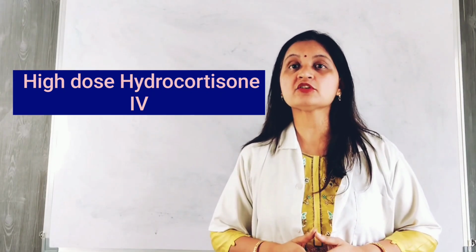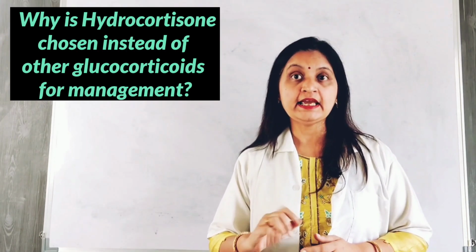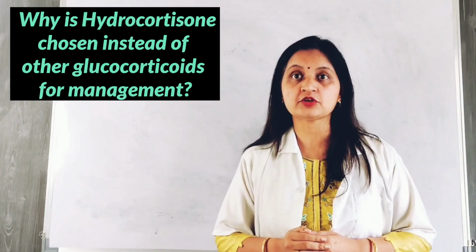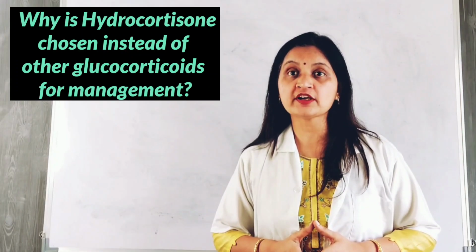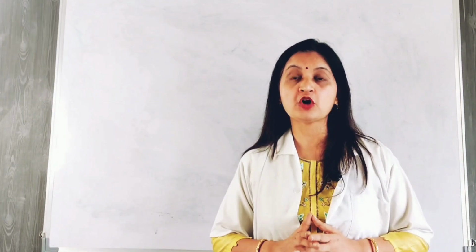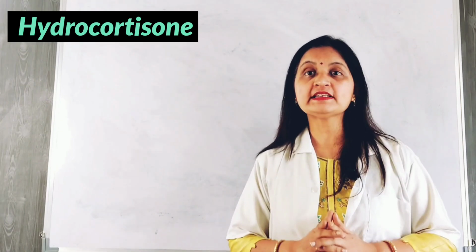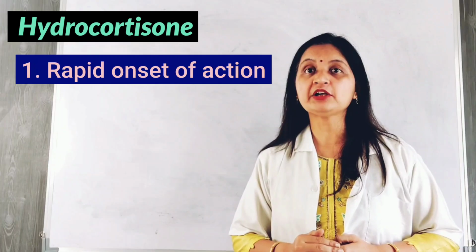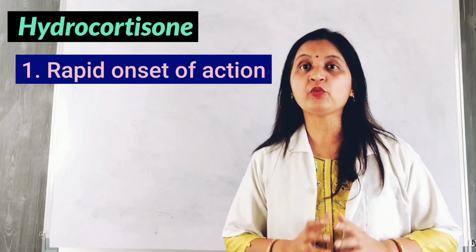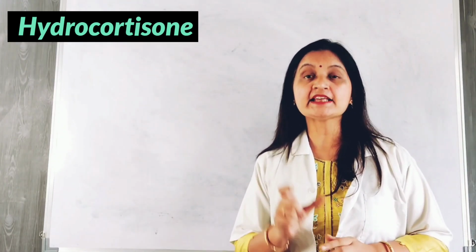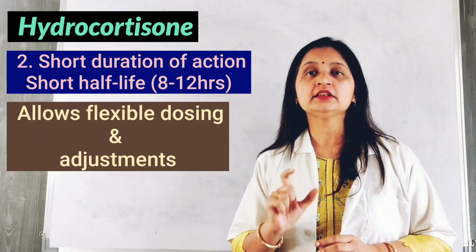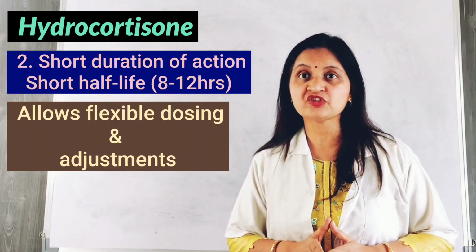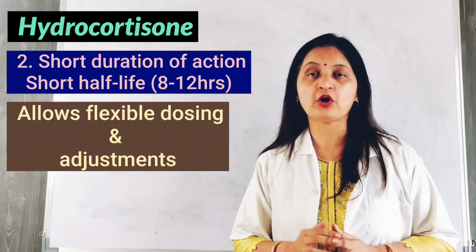So now the question arises, why is hydrocortisone chosen instead of other glucocorticoids such as dexamethasone, betamethasone, paramethasone? Now hydrocortisone is the preferred choice in acute adrenocortical insufficiency because of several reasons. So firstly, hydrocortisone has a rapid onset of action. It quickly raises the blood cortisol levels and provides immediate relief of symptoms. Secondly, it has a short duration of action. The half-life is about 8 to 12 hours, and this allows flexible dosing and adjustments based on clinical response.